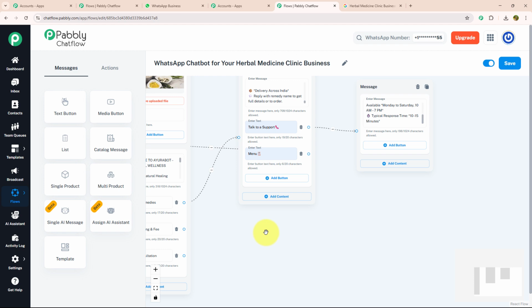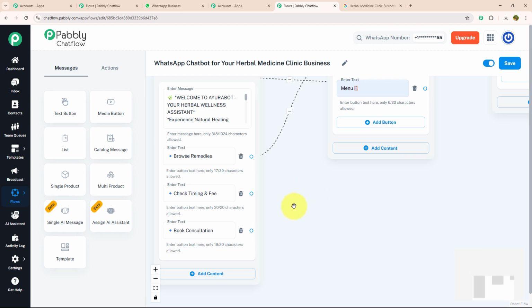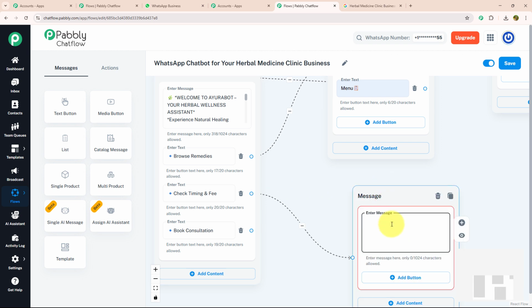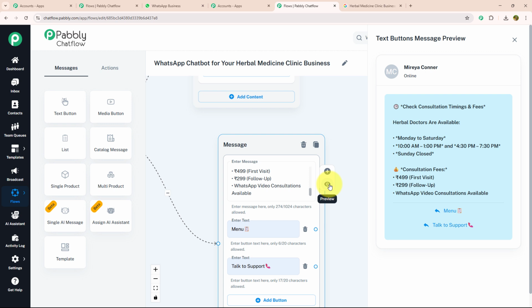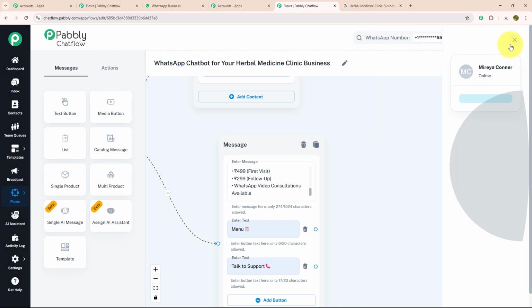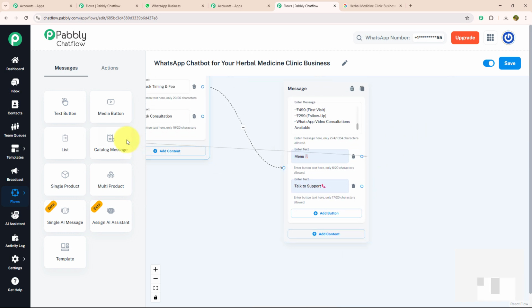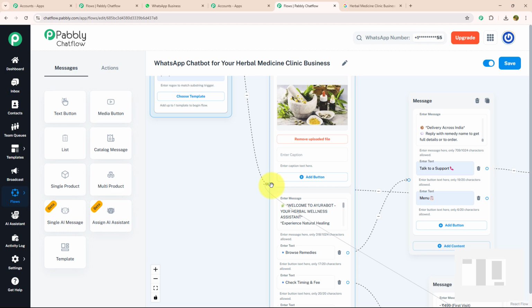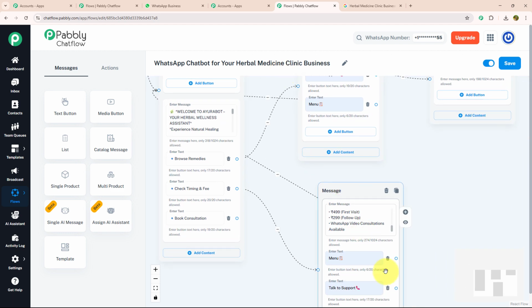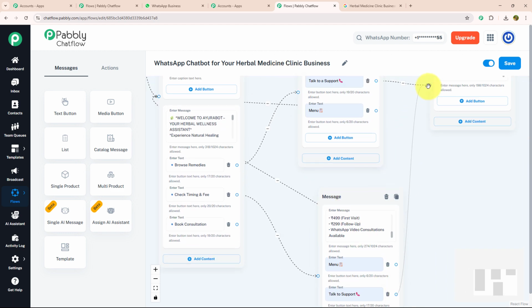Now let's move to our second action button, which is check fee and timing. For that, I'm going to drag and drop, select the text button and enter my message where I have mentioned consultation fee and timing. With that, I have also provided two action buttons, menu and talk to support. I'm going to connect this menu button with our initial message, and I'm going to connect the talk to support button with the message that we have put for talk to support.